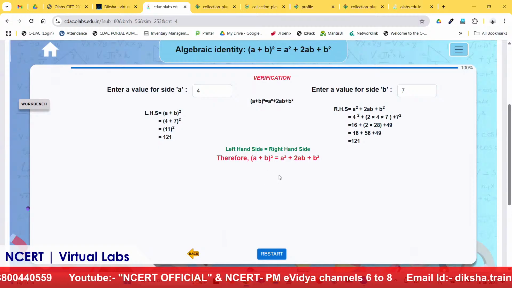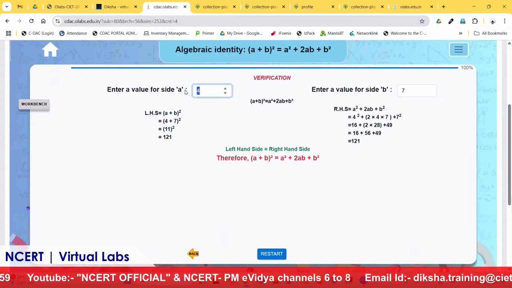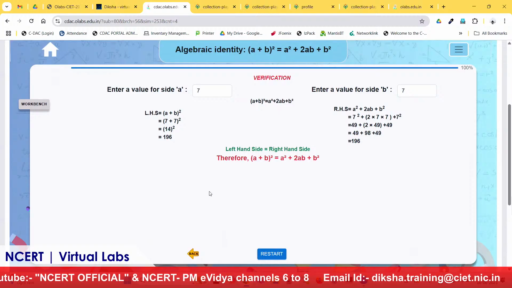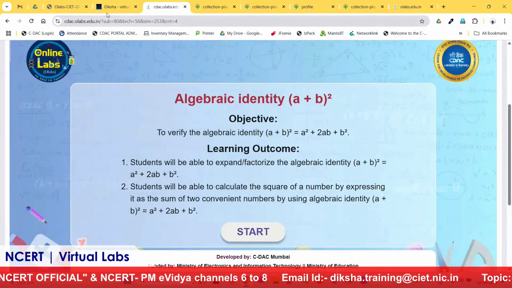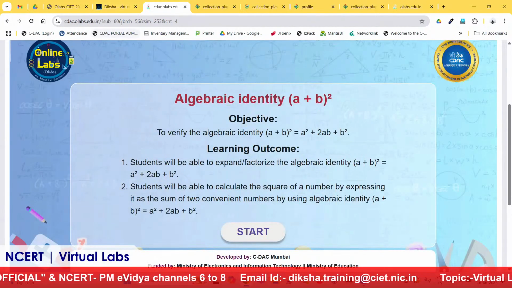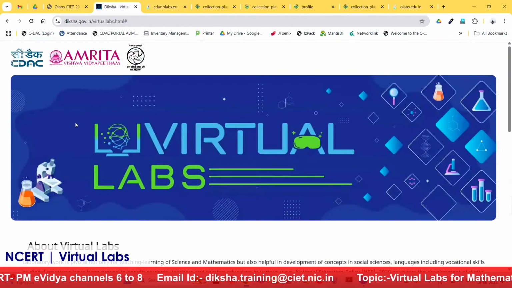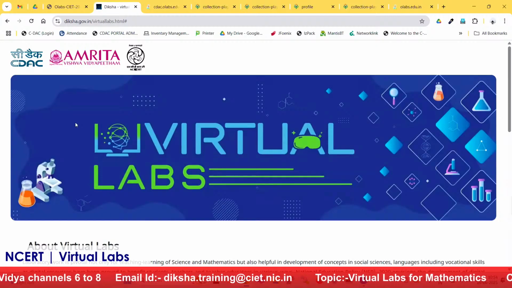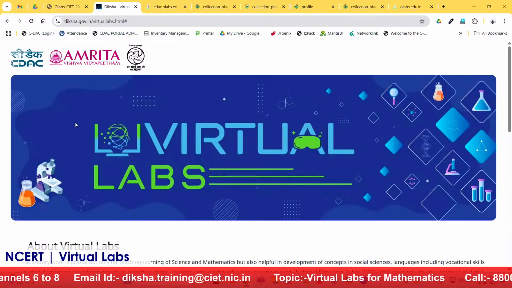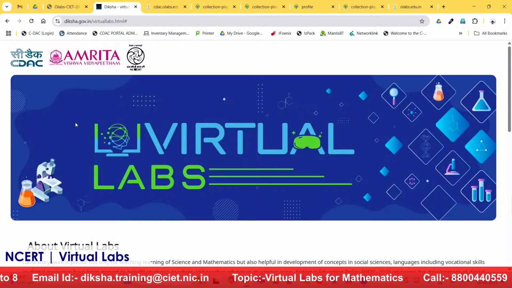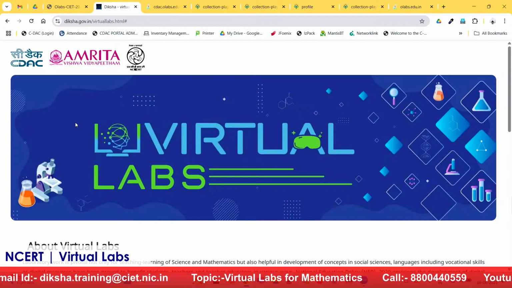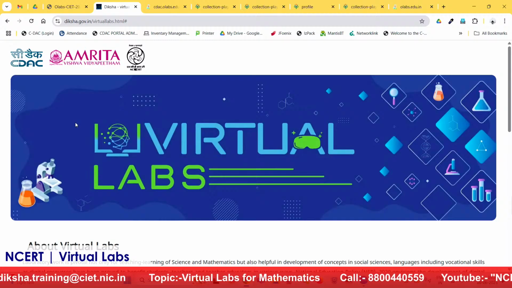Right? So again they can change different values anytime, and they can perform it again and again. They can click on the restart button and then perform the experiment, and then they can take the Viva voce also, right? So this was the demonstration part which I gave for class 6 and class 8. There are many labs available on the portal, this Diksha virtual labs. A student can come and perform the experiment as per their requirement and needs.